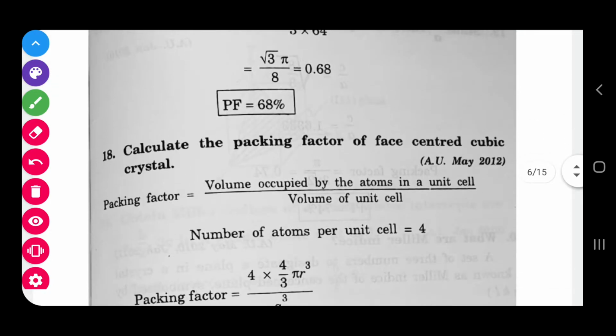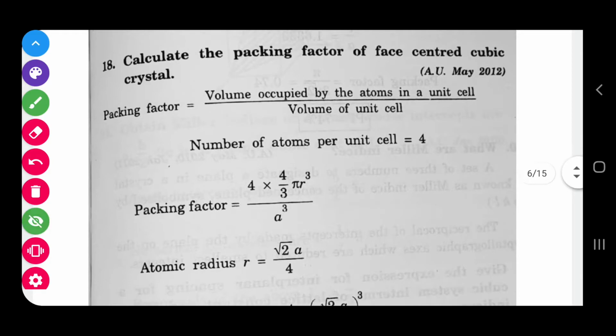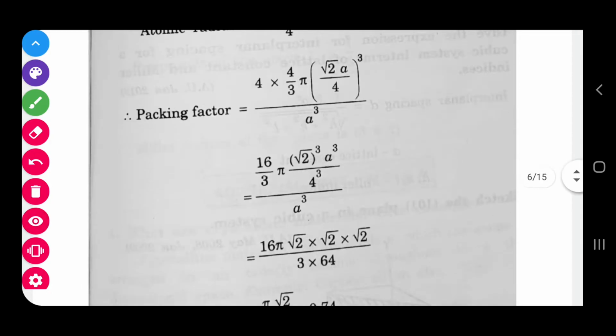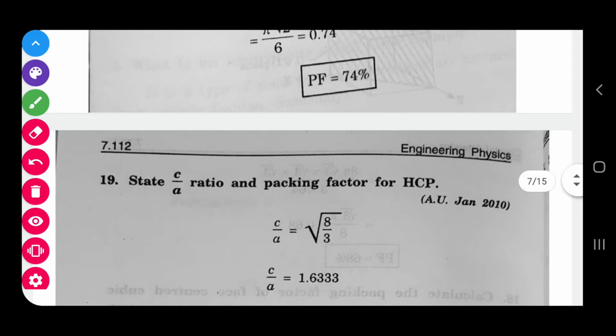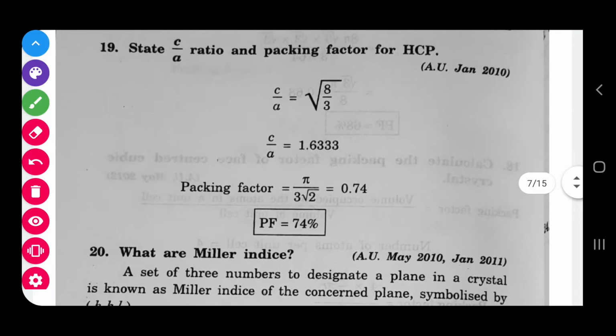68%. That is the APF for BCC. Next one is FCC structure APF. The same way. Number of atoms 4. Volume of one atom 4 by 3 pi r cube. The r value is root 2 by 4 a. Substitute it, substitute volume of the unit cell, and you can get the final result. 74%.